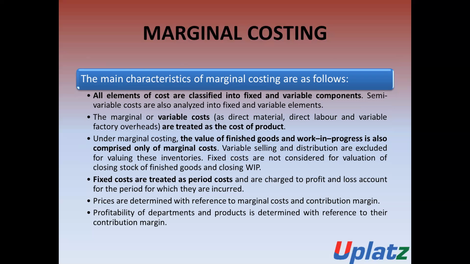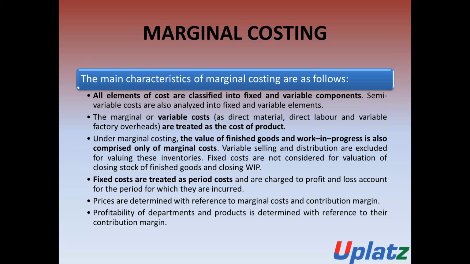The total costs are to be classified into two components: first is the fixed component and the second is the variable component. Semi-variable costs are also analyzed into fixed or variable elements. Number two is the marginal or variable cost. The marginal and variable costs are treated as the cost of product. Just like direct material, direct labor, direct variable overheads, and all which are directly related with the product are treated as the cost of production.